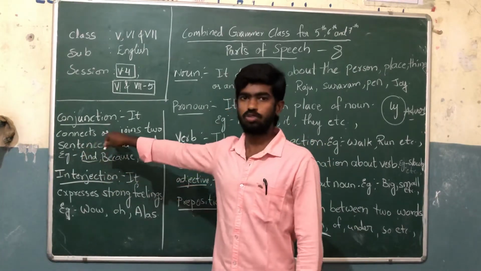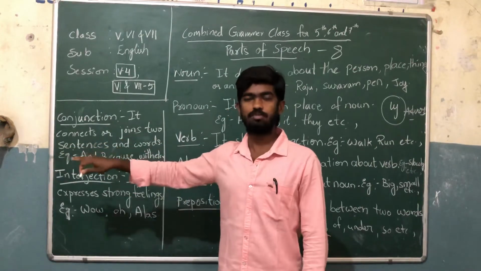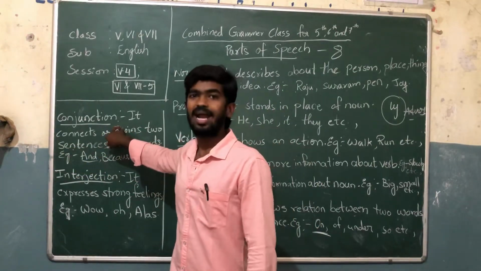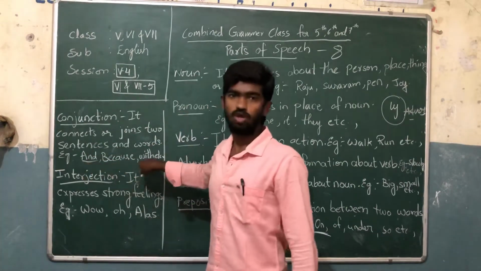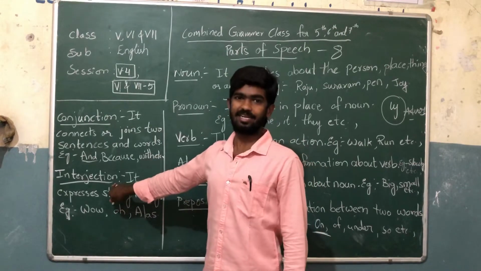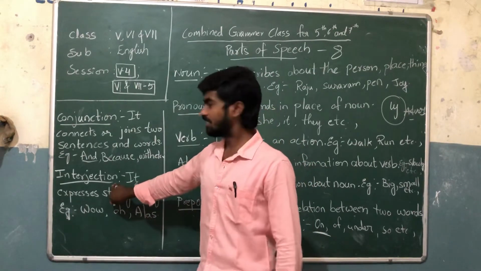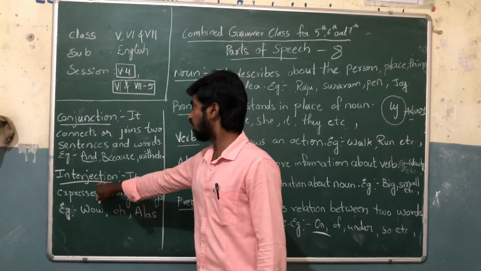To connect and join two sentences or two words in a sentence, we need conjunctions. Conjunctions are very important. Some examples are and, because, with, etc. And the last one is interjection. It is not junction. Don't get confused, the spelling of junction is different.